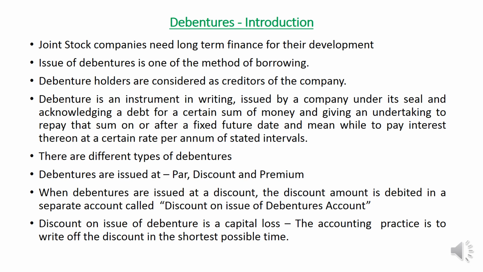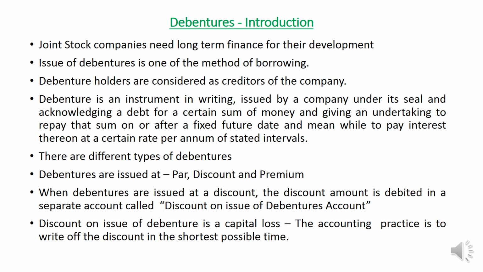Similarly, debentures can be issued by different methods. They can be issued at par, that means at the face value. They can be issued at a premium, that means at a higher price than the face value. They can be issued at a discount, that means at a price less than the face value. Let us discuss the procedure regarding issue of debentures at a discount.